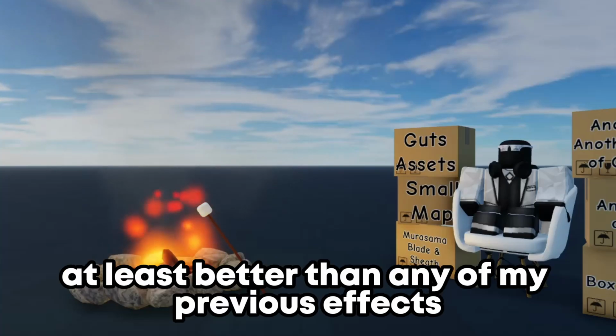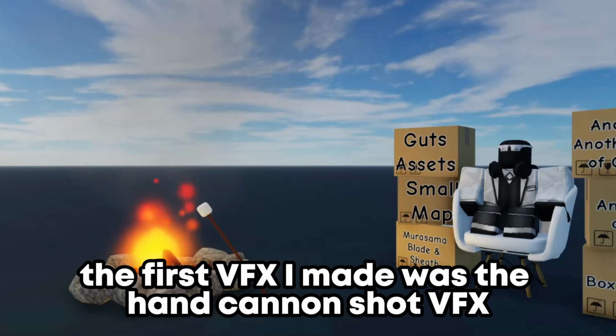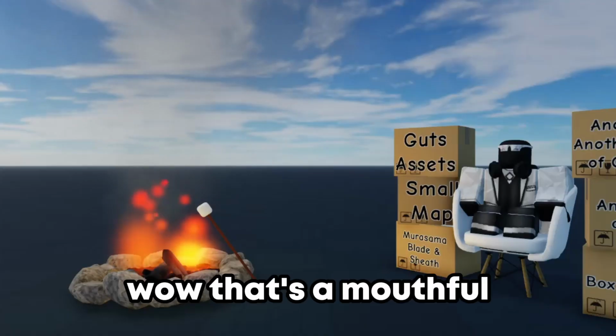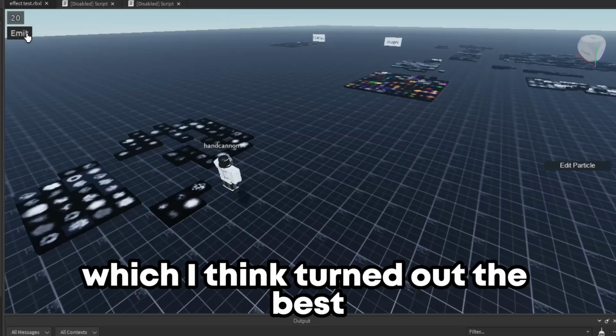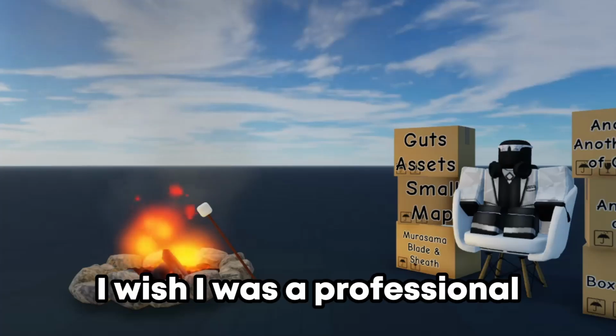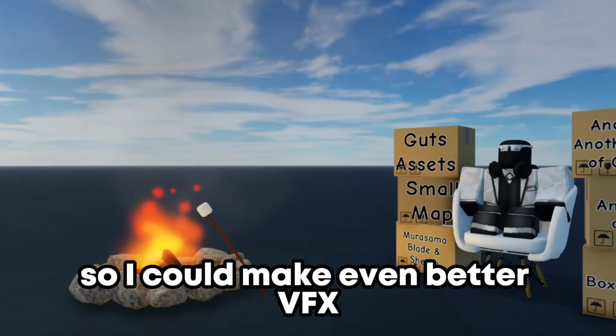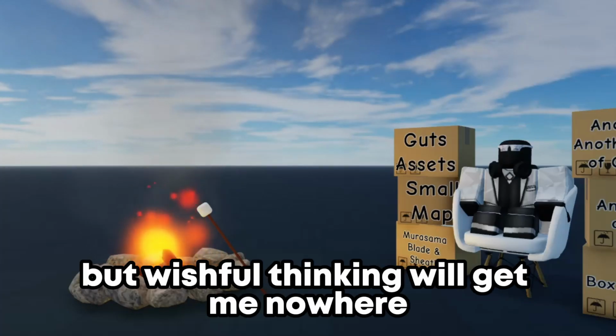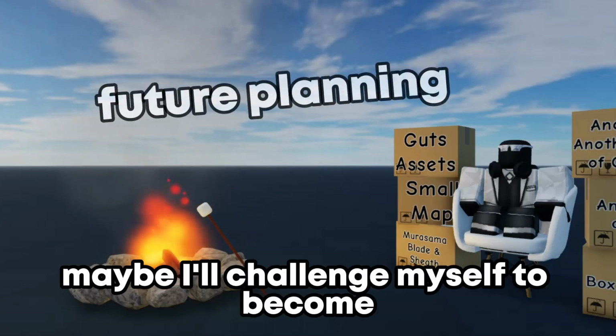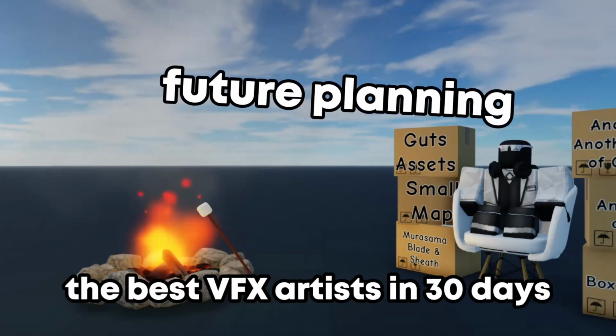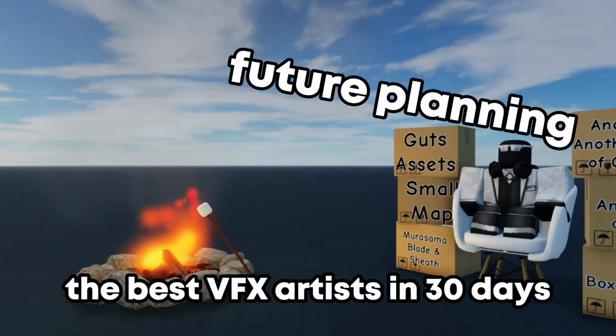Well, at least better than any of my previous effects. The first VFX I made was the hand cannon shot VFX. Wow, that's a mouthful. Which I think turned out the best out of all the other effects. I wish I was a professional so I could make even better VFX, but wishful thinking will get me nowhere. Maybe I'll challenge myself to become the best VFX artist in 30 days.